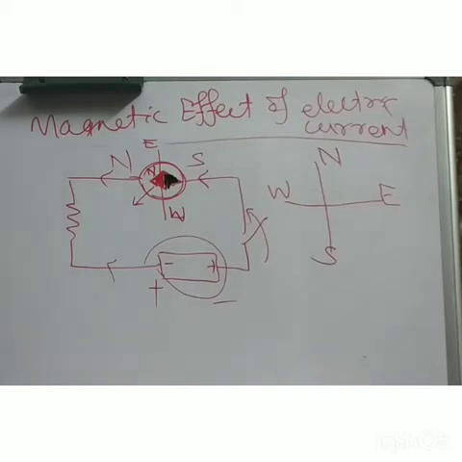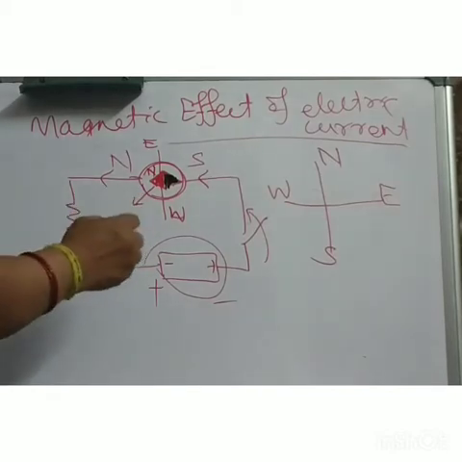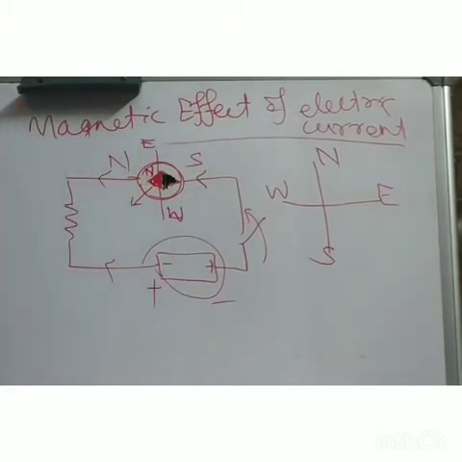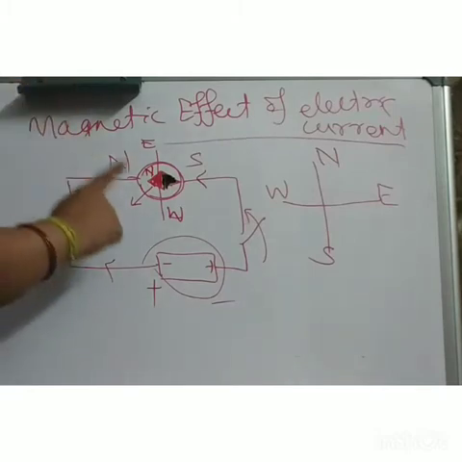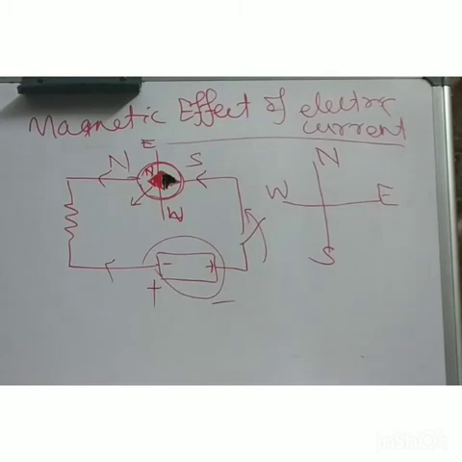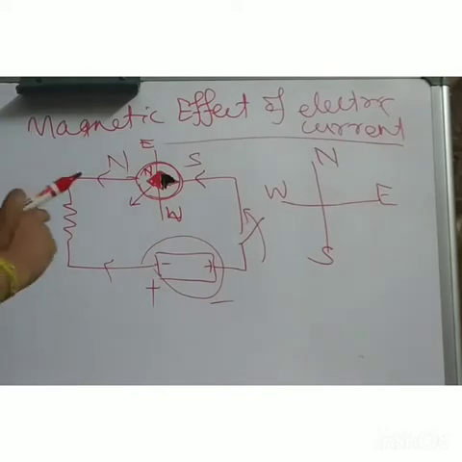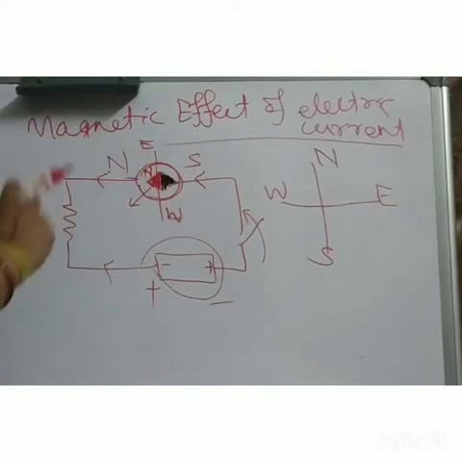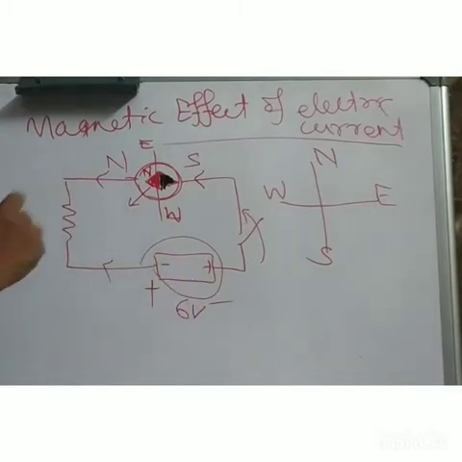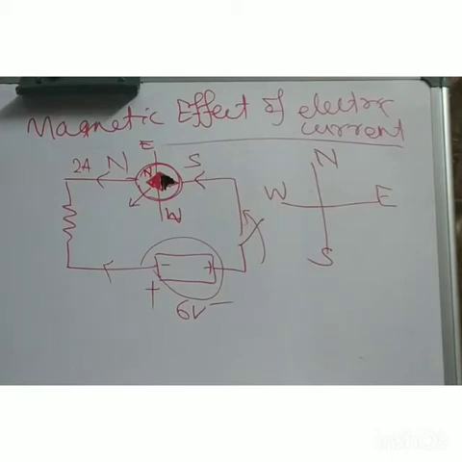So the conclusion is, when current flows in the circuit, there is deflection in the compass needle. Deflection of the compass needle means there is some magnetic field. And if you increase the magnitude of the current, how will you do that? Suppose you have supplied a 6 volt battery, and 2 ampere current is flowing. Just increase the current value.